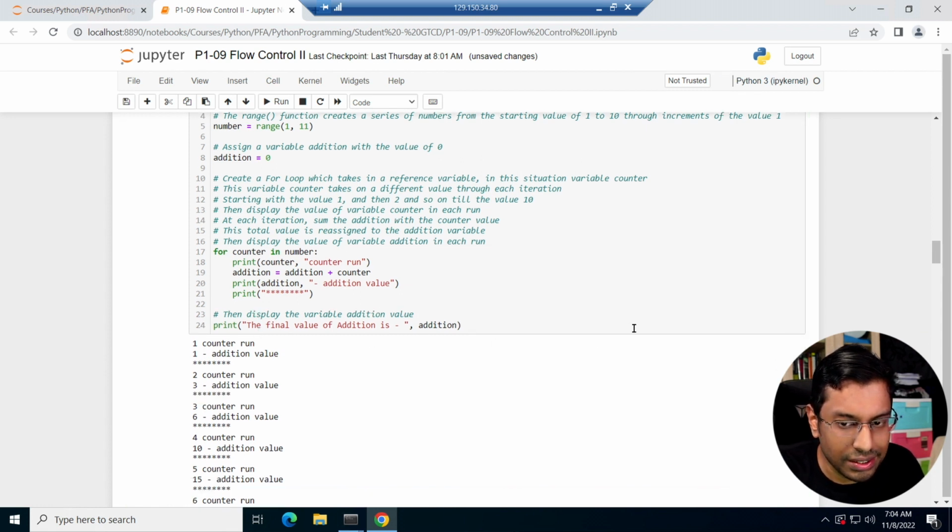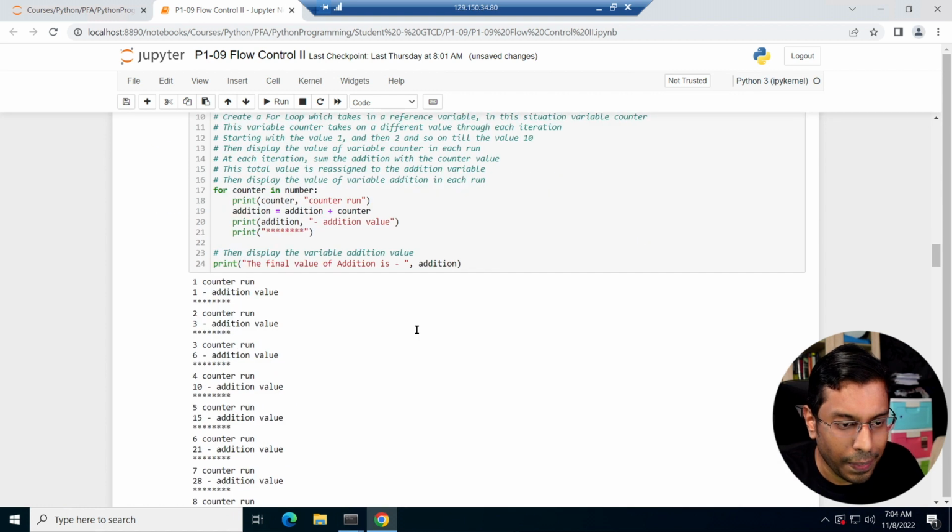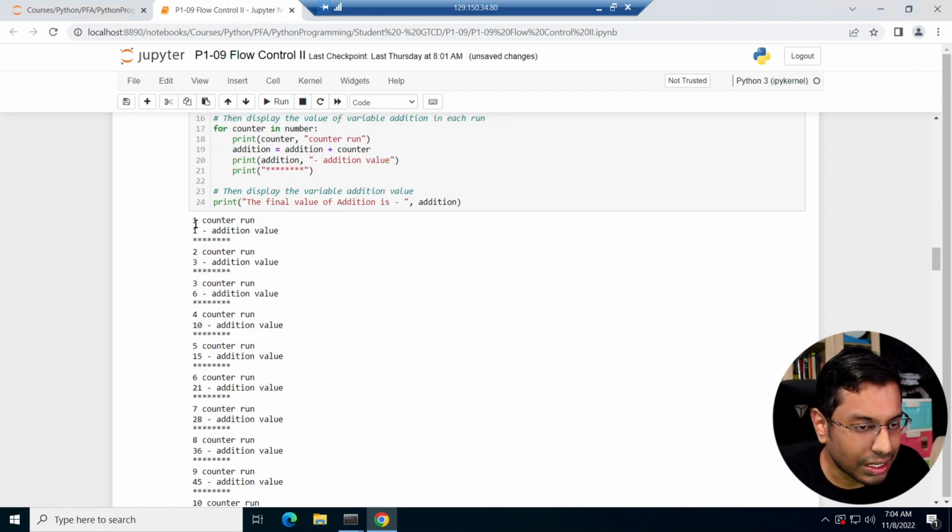When I run this, you can clearly see that in the first counter run, the value is 1, and the addition value is 1 as well, because addition is 0 and counter is 1, so it becomes 1.